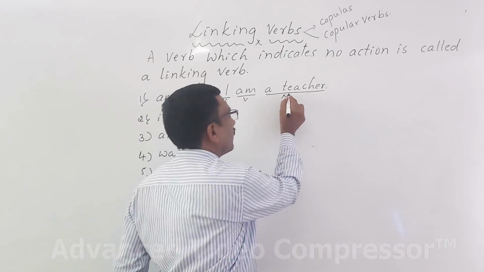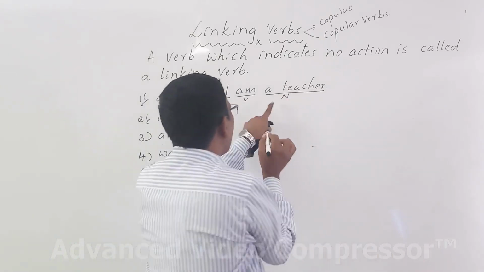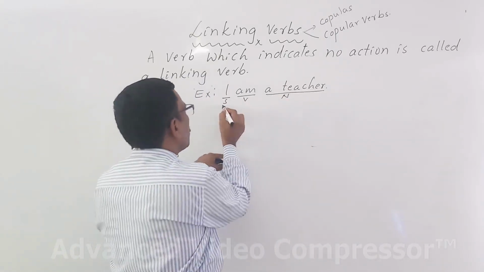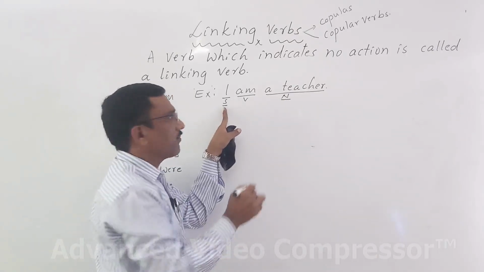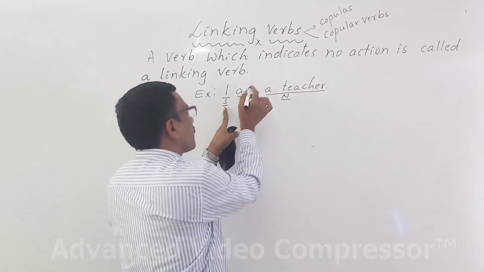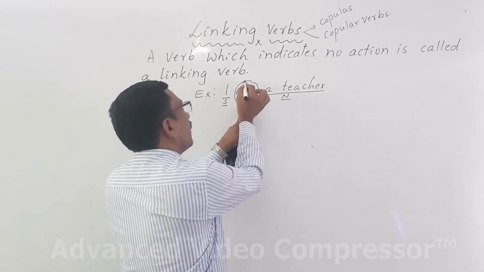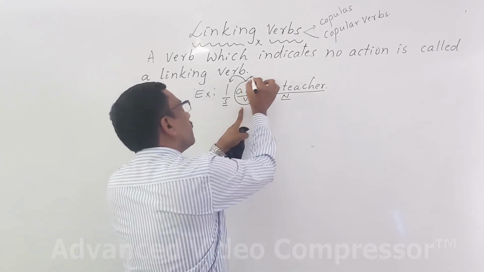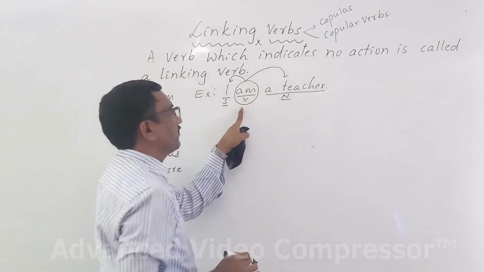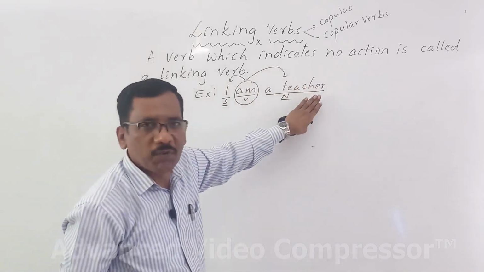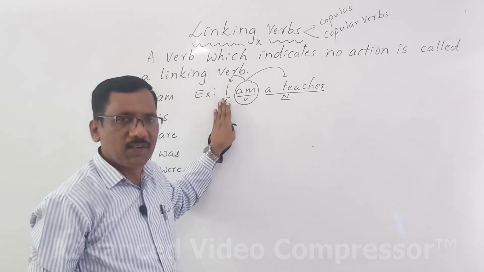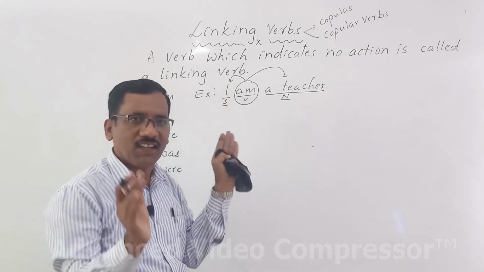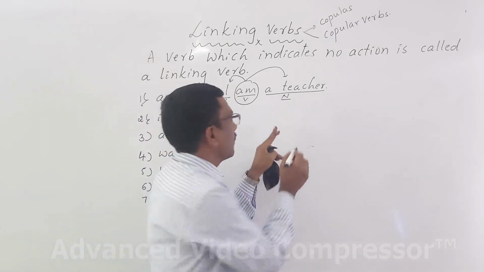Here, this noun is equal to subject. Who links these two words? Linking verb links the subject with its predicate complement. Predicate complement is equal to subject of the sentence. Who links them? Linking verb links them.